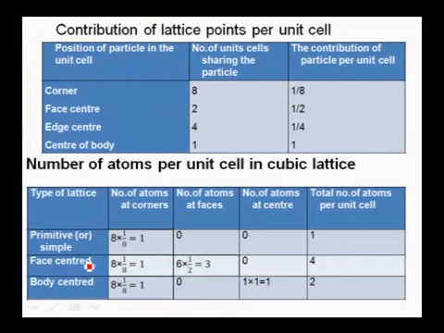And coming to the number of atoms per unit cell in the cubic lattice, come to the primitive unit cell. This contains 8 particles at the 8 corners, and the contribution is 1. Face-centered unit cell: this contains 8 corners and 6 face centers. The contribution of corner particles is 1 and face center particles is 3. Total is 4. Body-centered unit cell: this contains 8 corners whose contribution is 1 and 1 body center whose contribution is 1, and the total number of particles in the unit cell is 2.